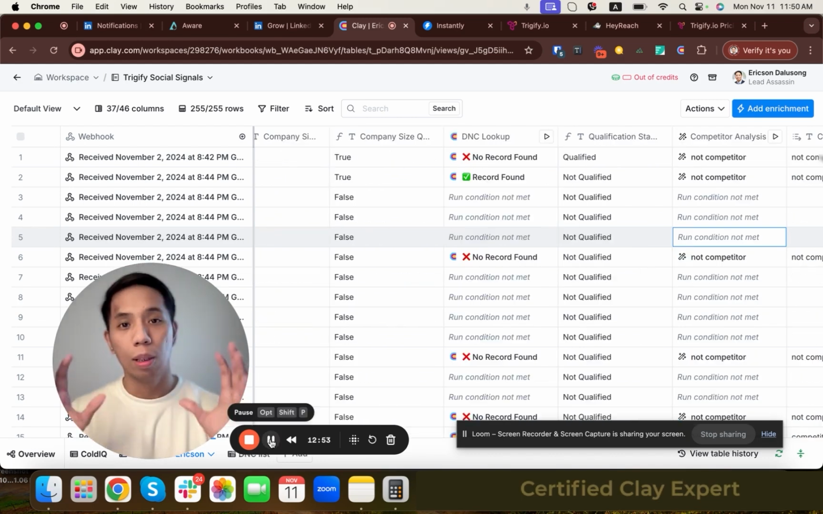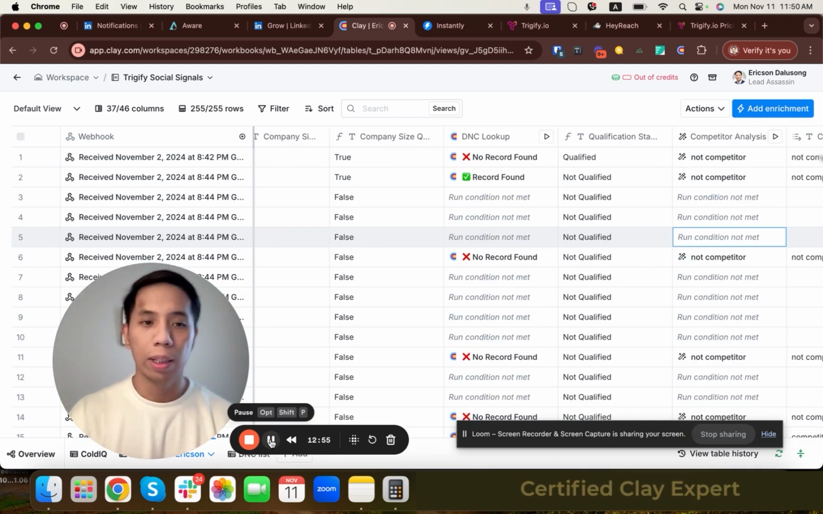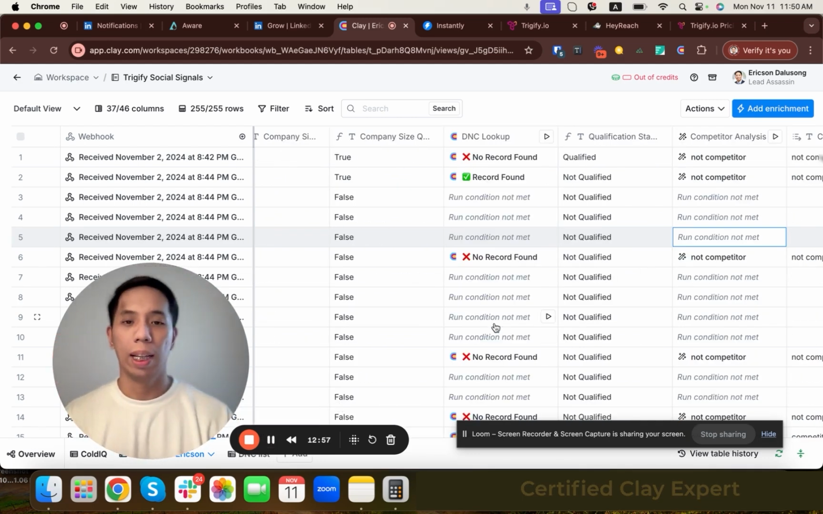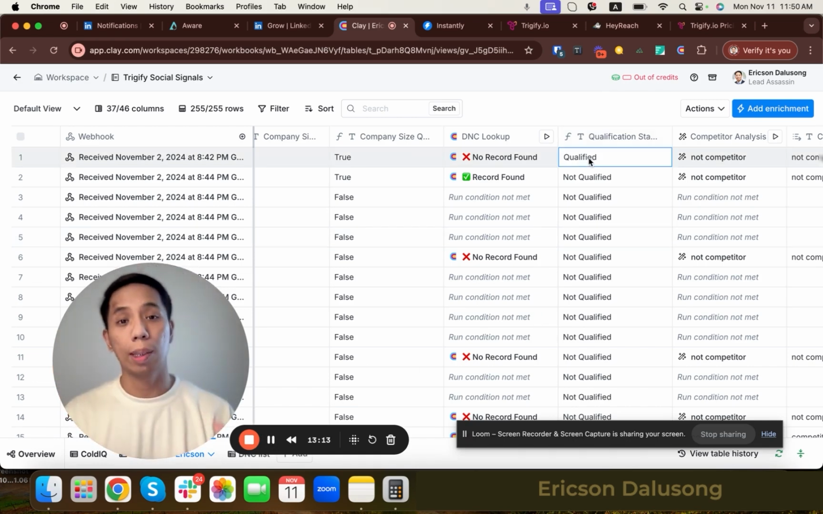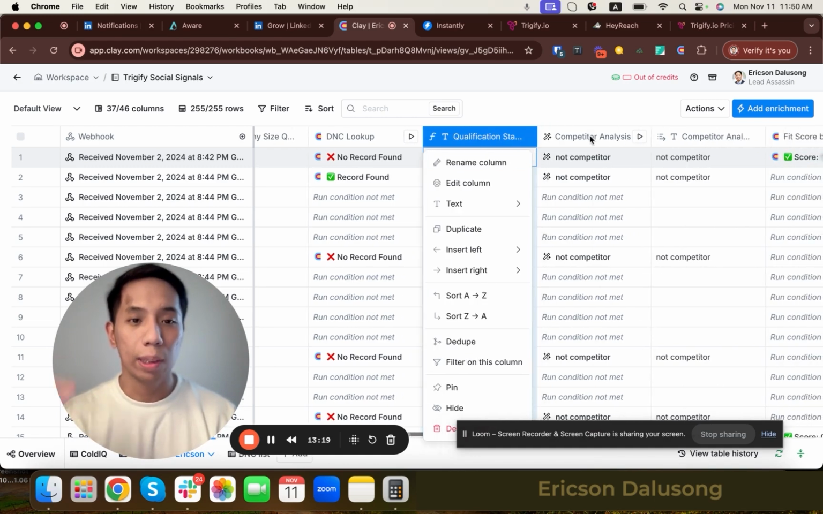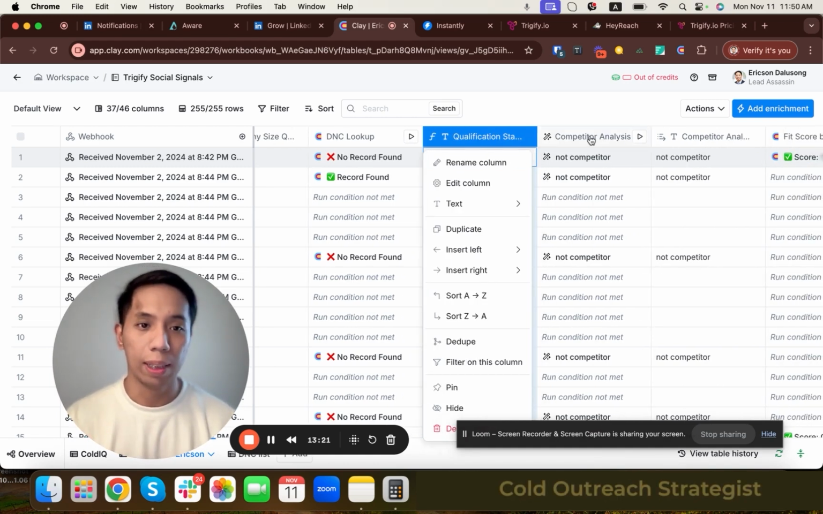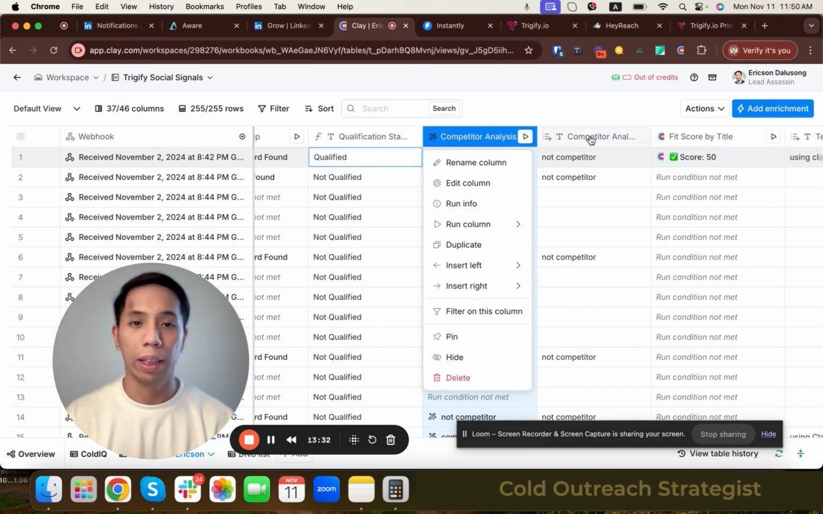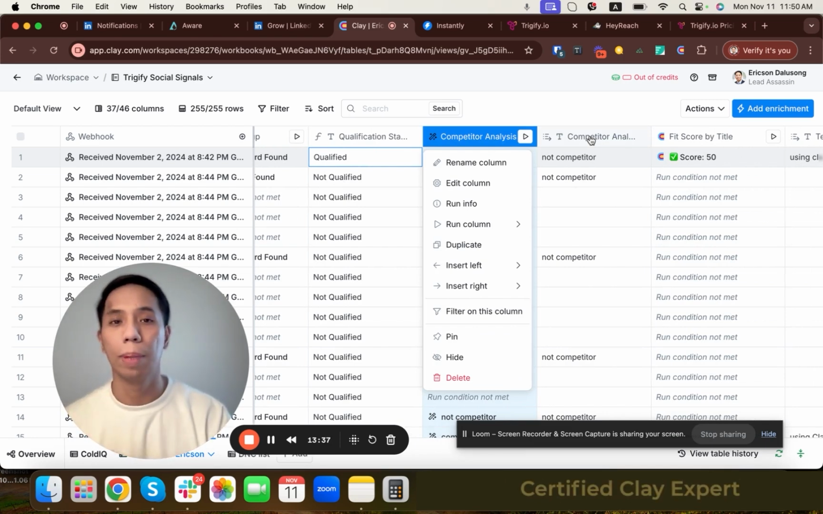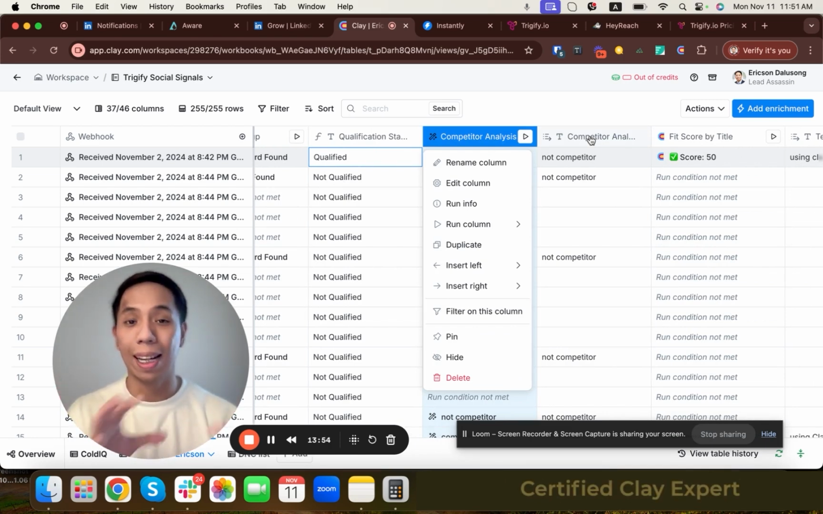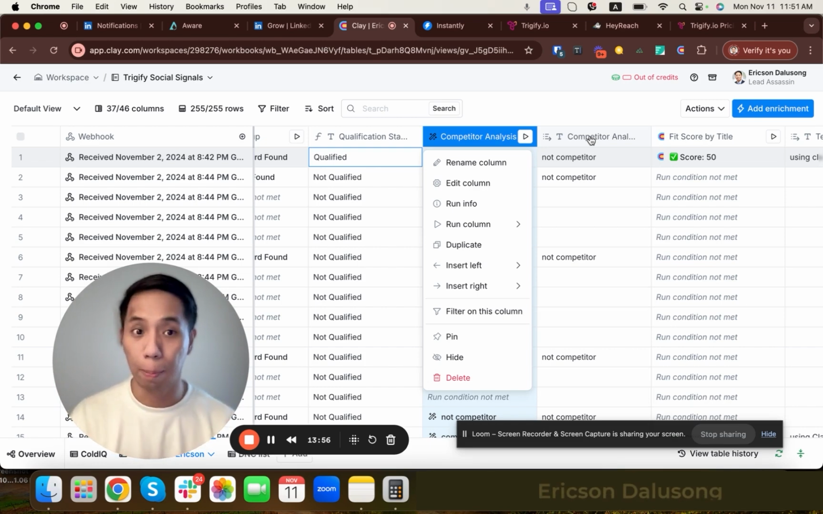And then also, I've set a formula here, which is going to indicate if a lead is qualified or not qualified, because I'm going to use this formula when I do my other enrichments. These are all other enrichments that I've added. Basically, I'm checking here if these contacts are competitors or not competitors, because we are going to send a separate message for each type of audience.